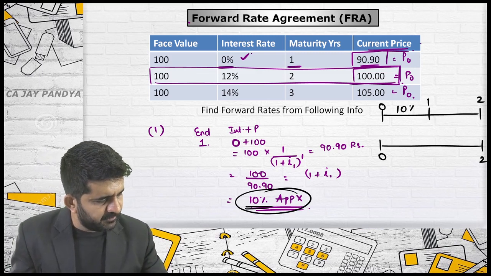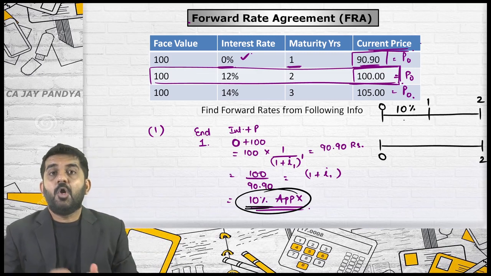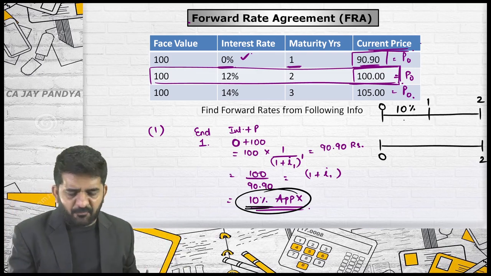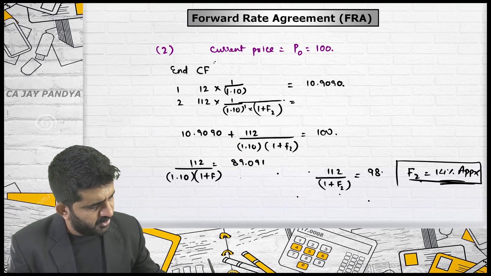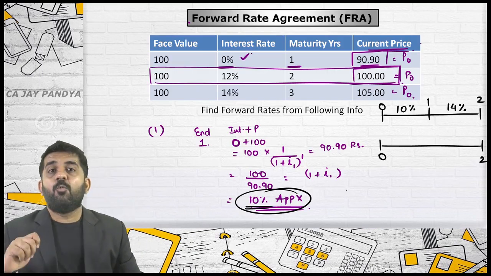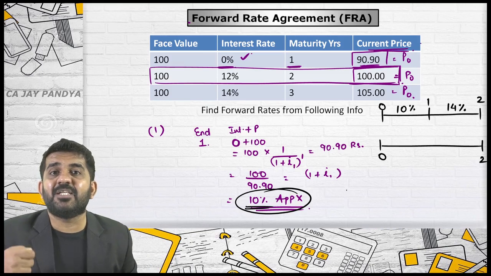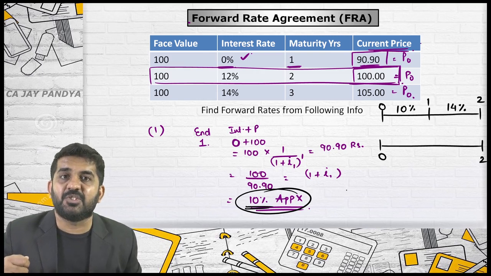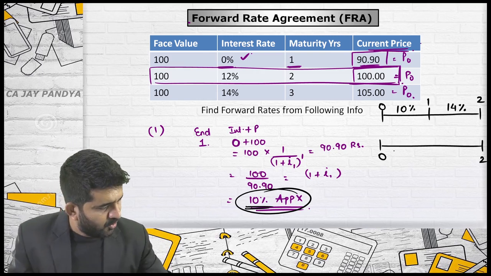Approximately 10%. What are they asking us, a forward rate? The answer is yes. The forward rate that we have found out is 14%. Sir, what is the rate if the investment is made for 2 years? What is the rate if investment is made for 2 years of this?